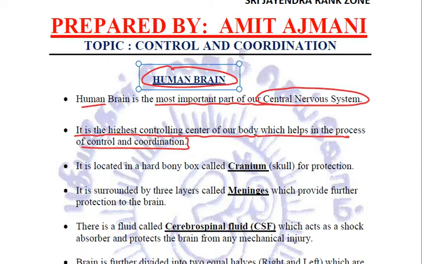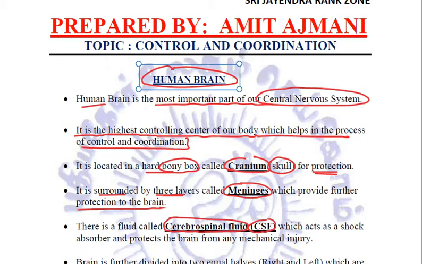Where exactly is the human brain located? It is located in a hard bony box called the cranium, or the skull, which is meant for the protection of the human brain. For further protection, the brain is surrounded by three layers called meninges. And there is also a fluid called CSF, that is cerebrospinal fluid. This fluid acts as a shock absorber and protects the brain from any kind of mechanical injuries.